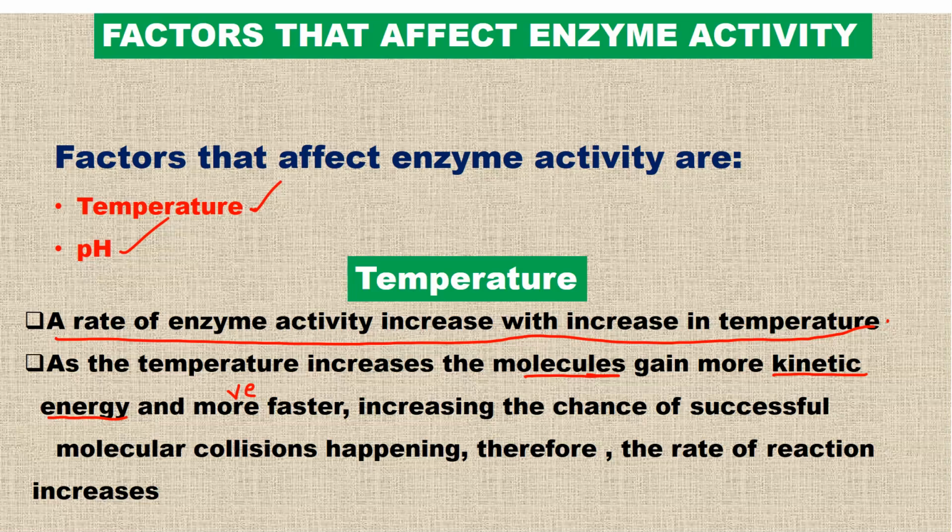They need to collide. That is when they can form, actually, they need to collide with a certain amount of energy. But that is not our area of interest. So they need to collide and of course form the enzyme substrate complex, and only after that can they form products. So increase in temperature, in other words, increases their chance of colliding.